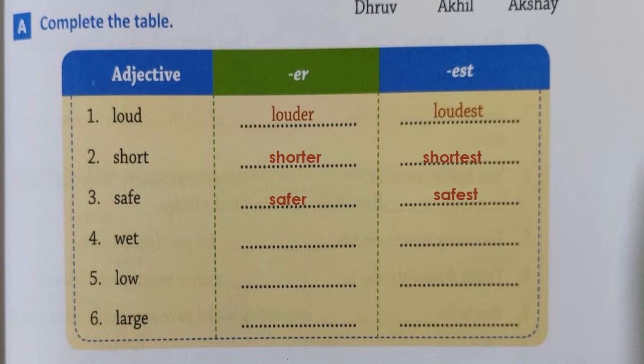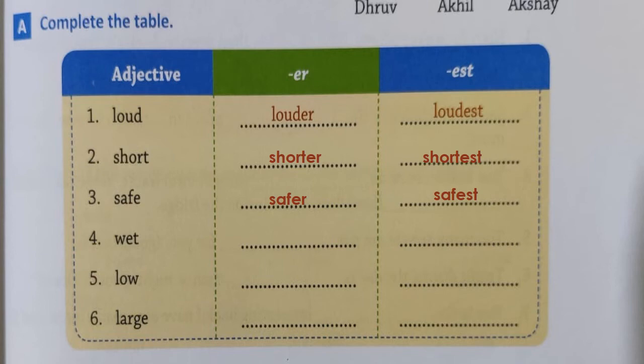Number 4. Now if you see this word, children, it is wet. It ends with a vowel plus consonant, right? E is a vowel and T is a consonant. So what you will do? You remember what you have to do? You have to double the consonant.